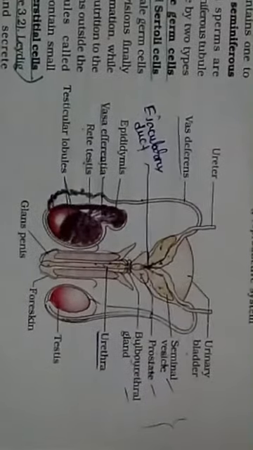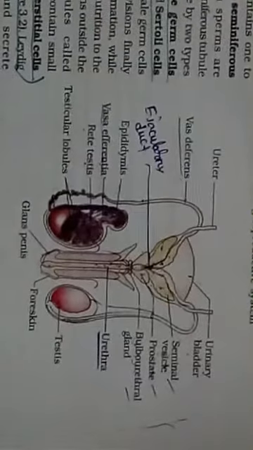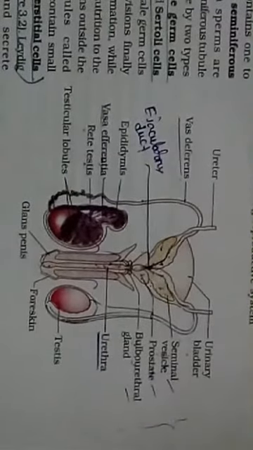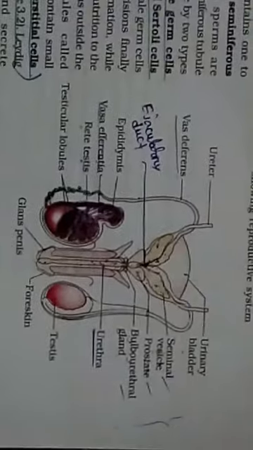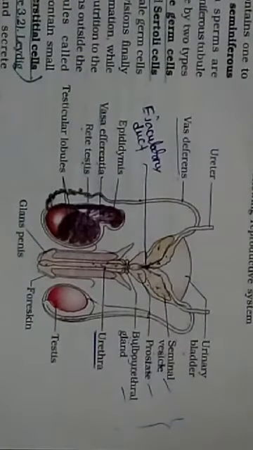So we have completed the whole male reproductive system. At first we discussed the primary and secondary male sex organs. In the previous class we talked about the transverse section of testis, or the internal structure of testis, and today we discussed our secondary male sex organs, which involve the accessory ducts.